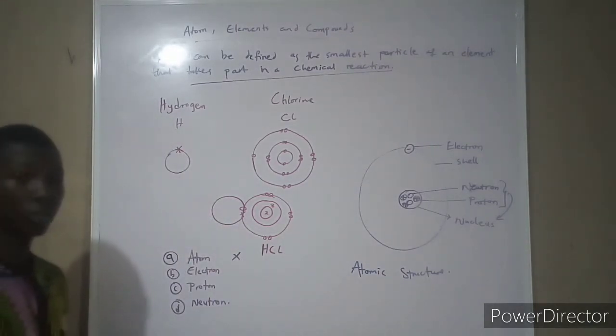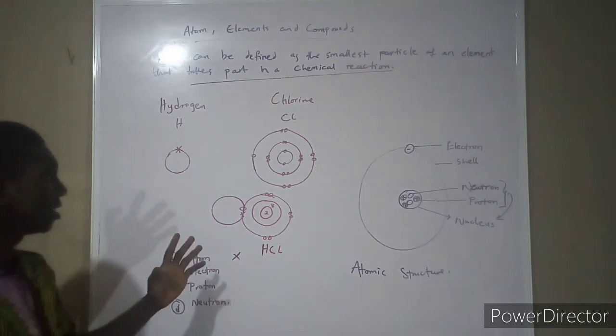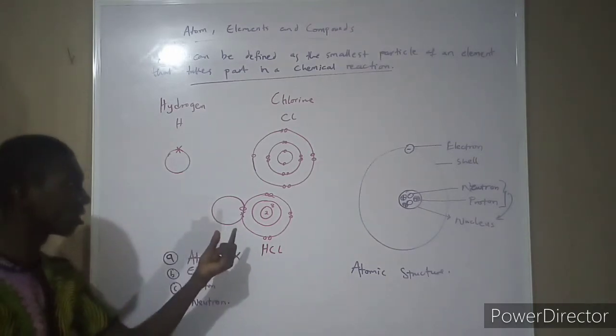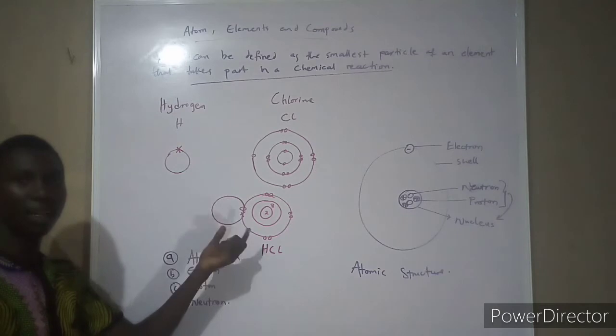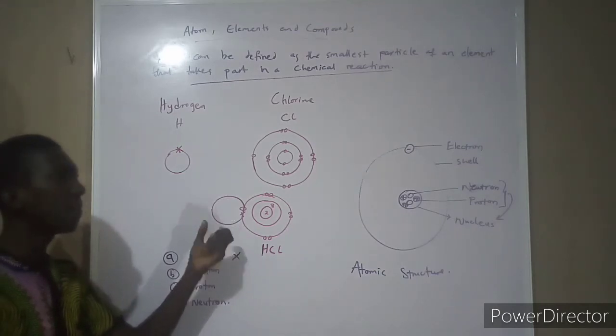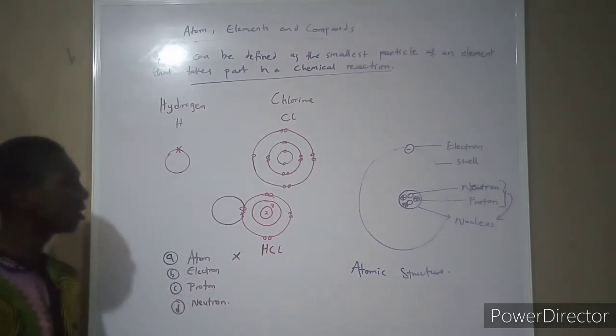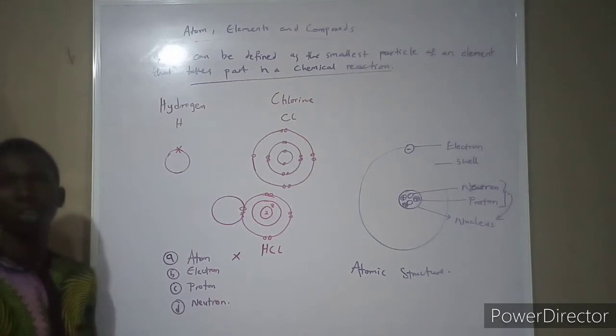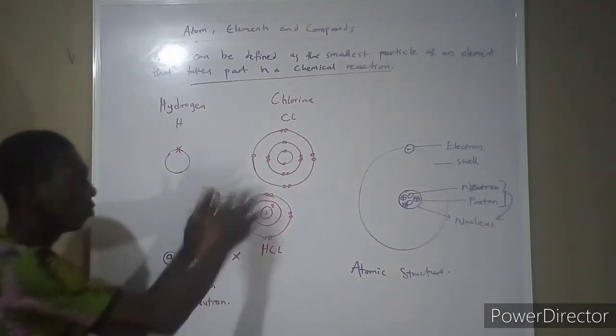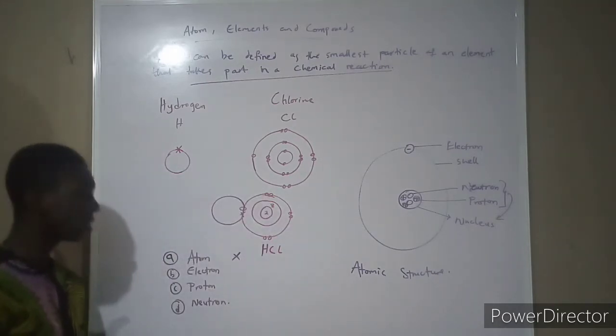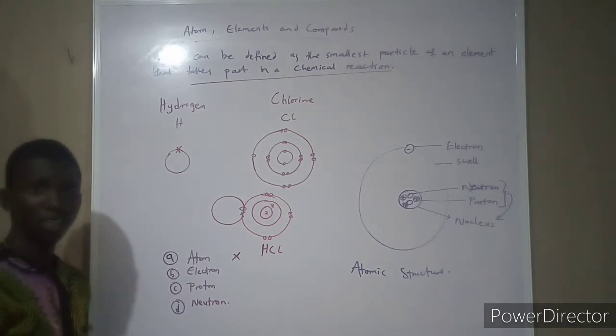And what's the one you notice? Now check it. What is the major thing coming in as the medium for transaction? What's the major thing that enables the chemical reaction to take place? Is it the whole atom? Is it the proton? Is it the neutron? Is it the electron? What do you think? Huh? The answer is the electron.